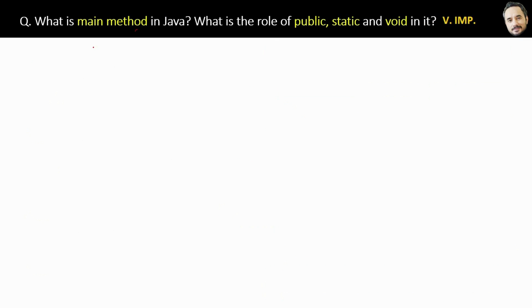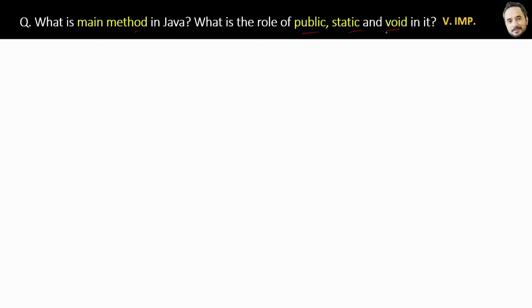What is the main method in Java? What is the role of public, static and void in it? This is a coding question, so let's see the code.